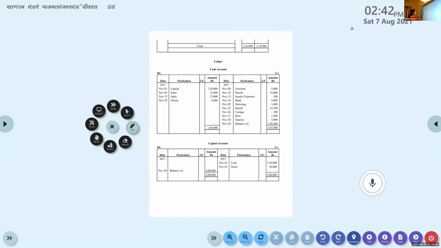So this is how we prepare the cash account. Please check your cash account, whether you have posted everything correctly.